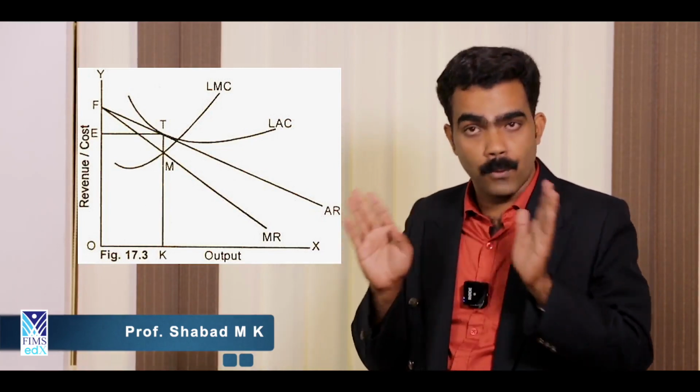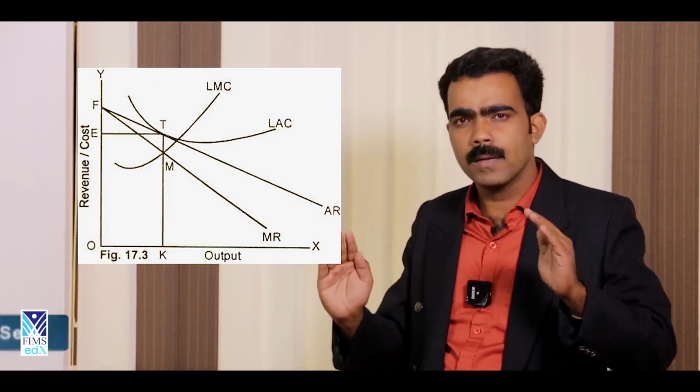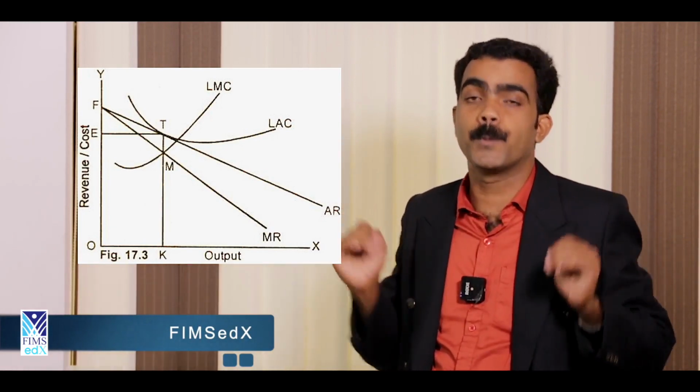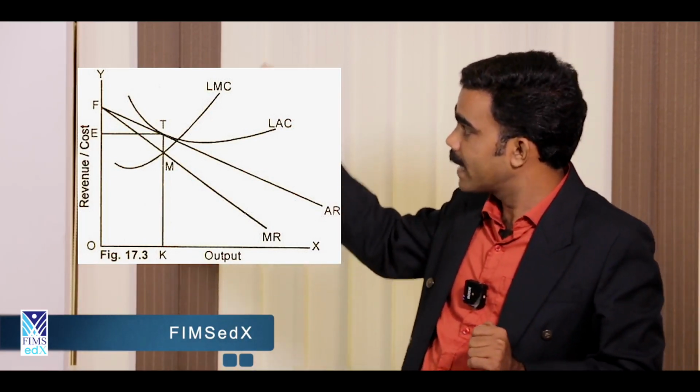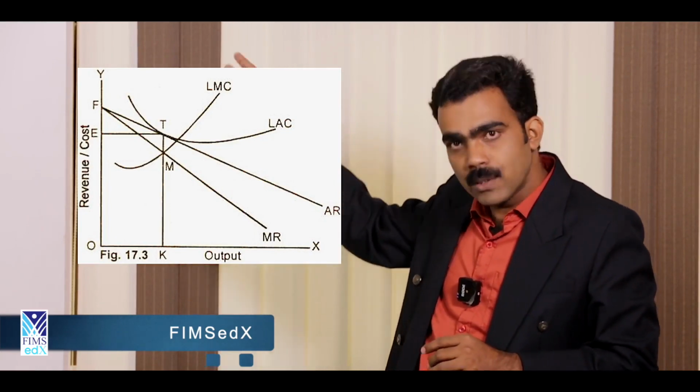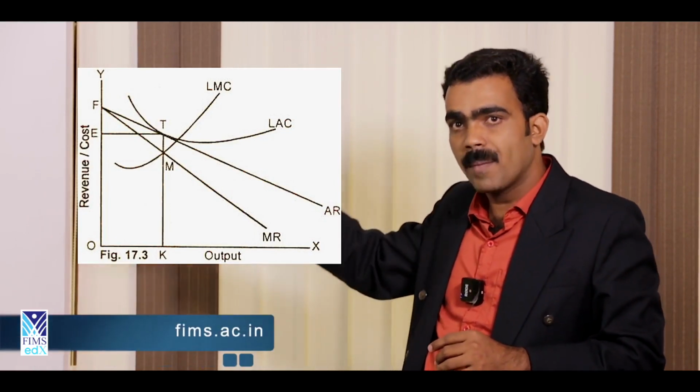They will not get excess profit because in the long run there are so many players coming into the industry, and the industry becomes much wider. So two types of pricing, same condition, short run and long run pricing. So that's all about your monopolistic competitive market: what is monopolistic competition, basic features, pricing and output under monopolistic competition.